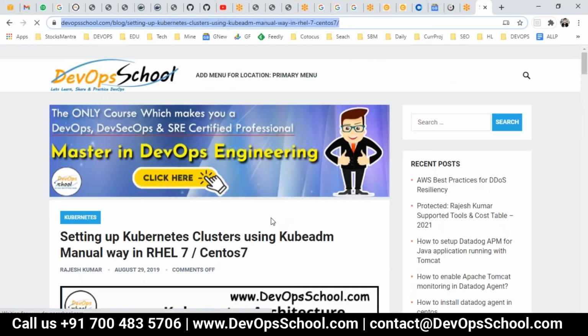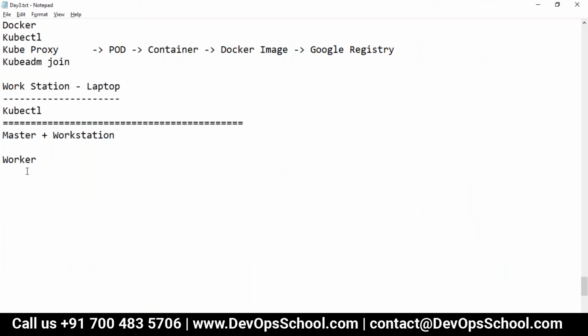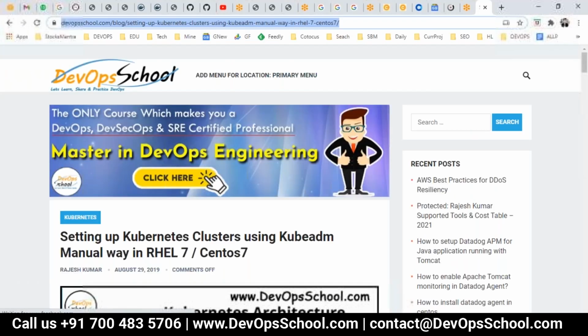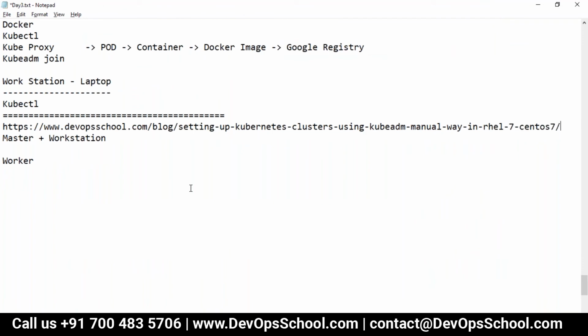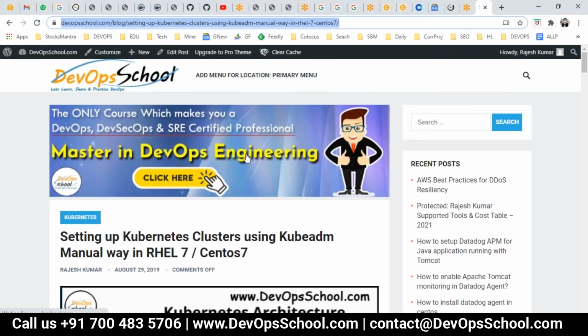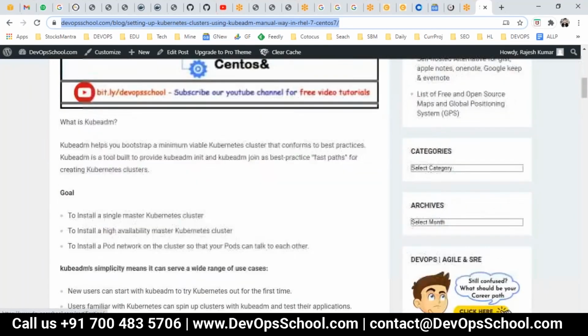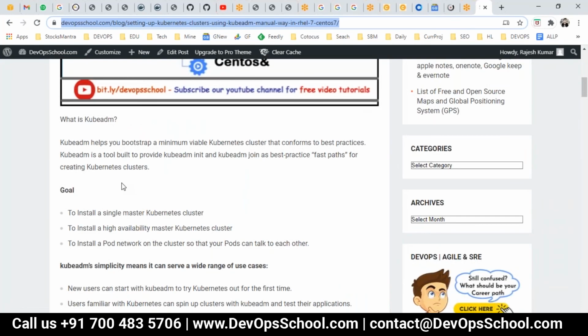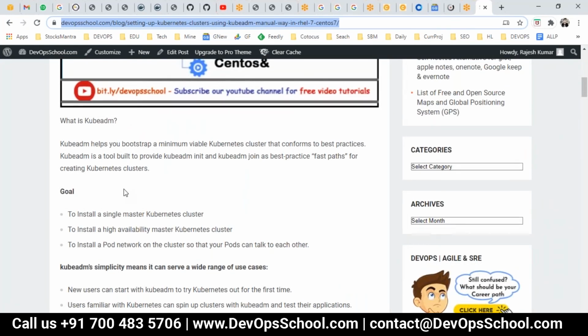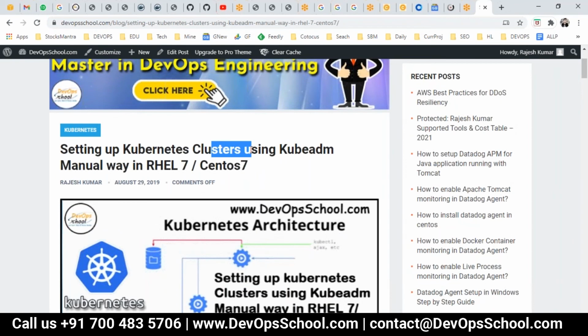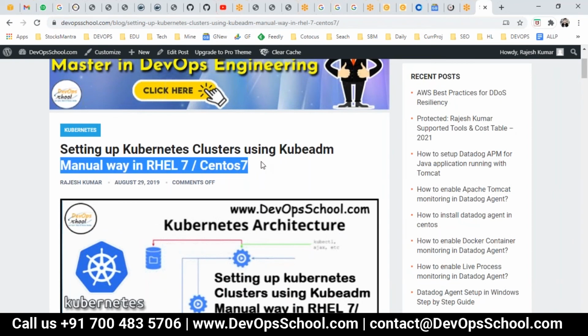So this is the URL which I am following. Guys, let me tell you, I'm doing this for everyone, but if you want to do it in offline hours, you can do this also. This is the stuff which I have tried my best to describe: setting up a Kubernetes cluster using kubeadm the manual way in RHEL or CentOS, it will work.